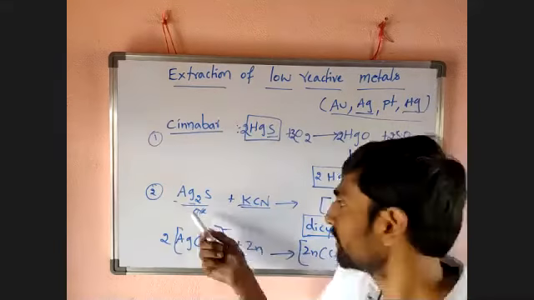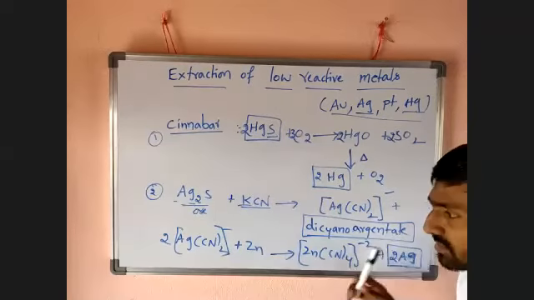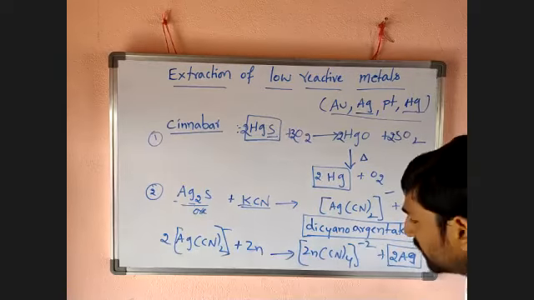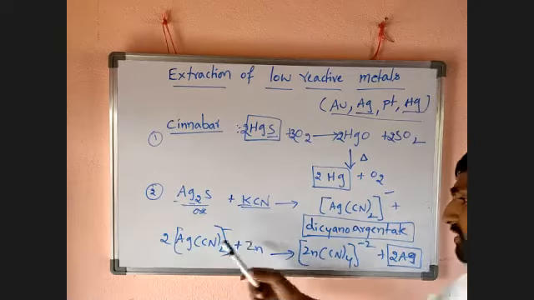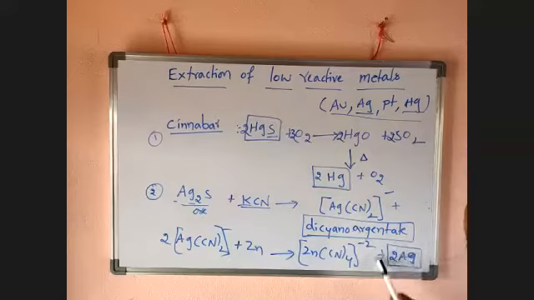First, silver sulfide is treated with potassium cyanide. It converts into dicyanoargentate. This dicyanoargentate is again treated with zinc. Zinc takes the cyanide, and it leaves silver. The same method is useful for extraction of gold.